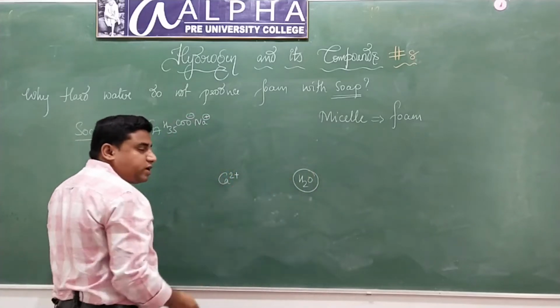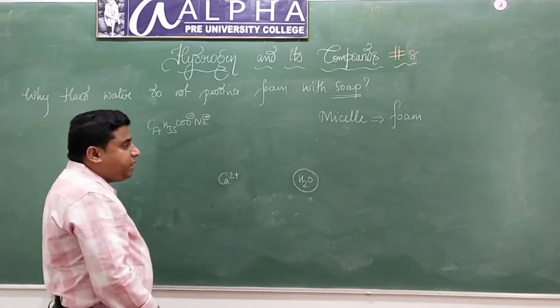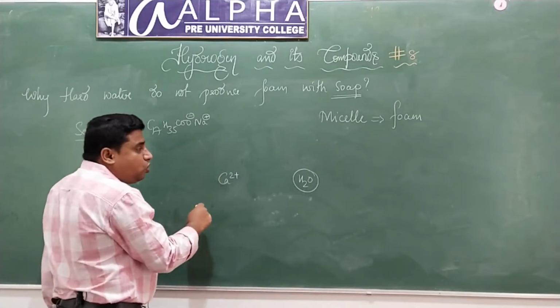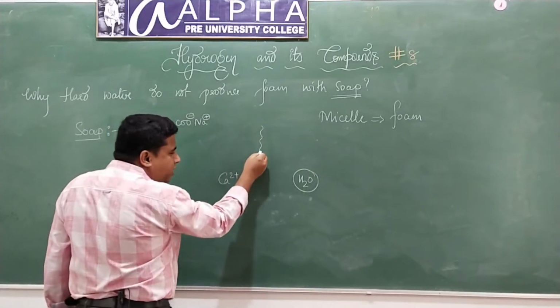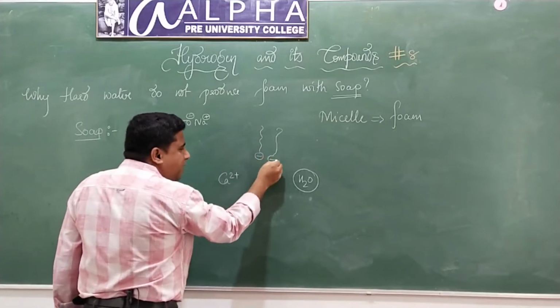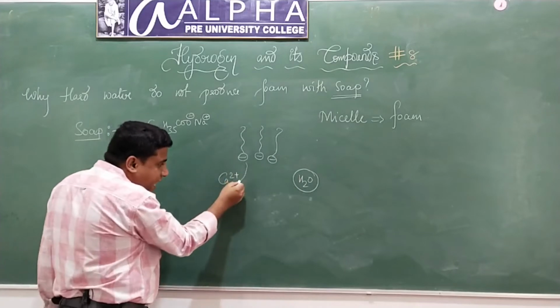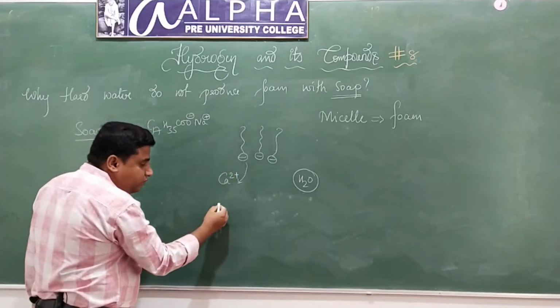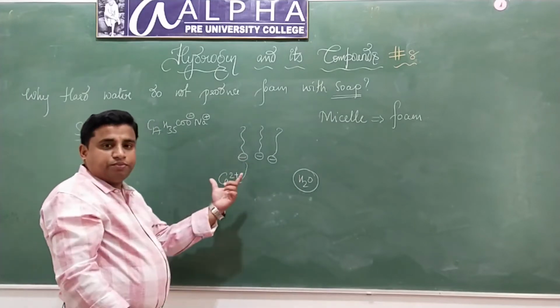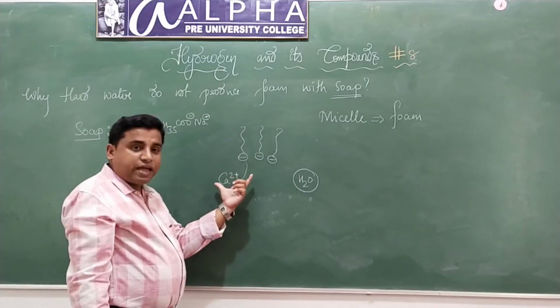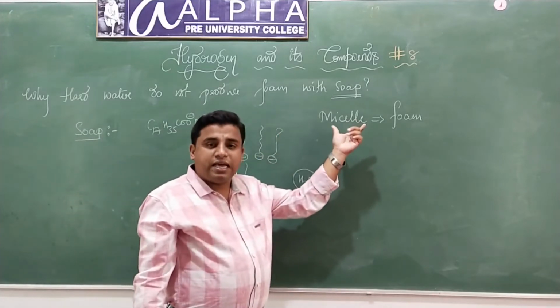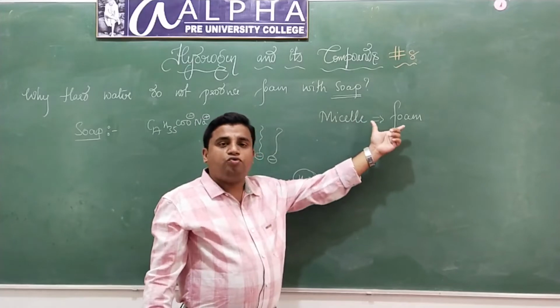That means this water consists of calcium ions and magnesium ions. Now in this case, what is going to happen? The soap particles, instead of going towards water, they'll move towards calcium ions, and they will form salts of calcium. That means they do not form micelles. Hence there will be no formation of foam.